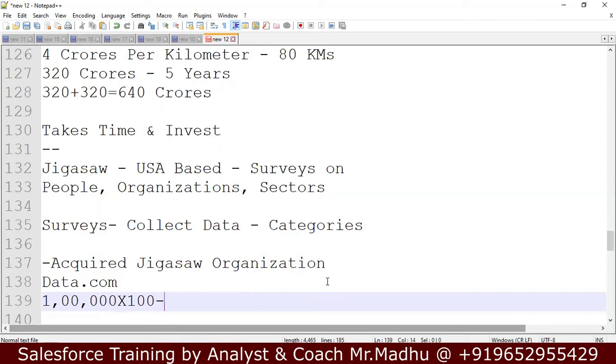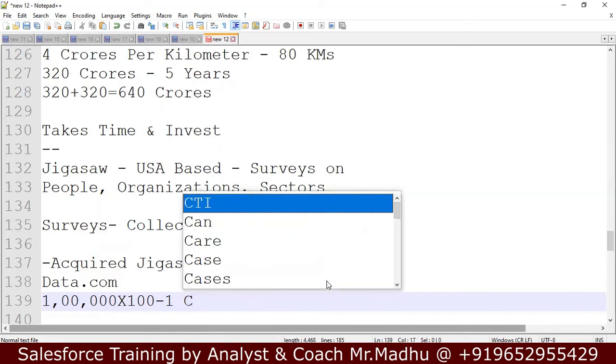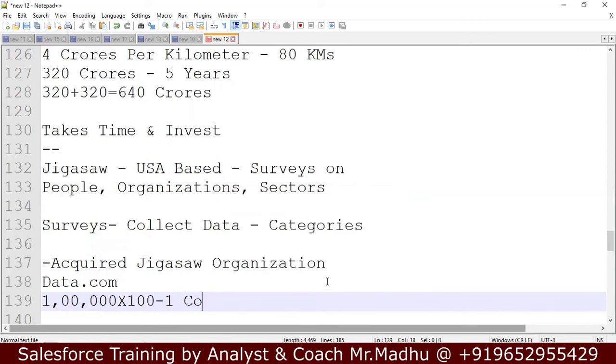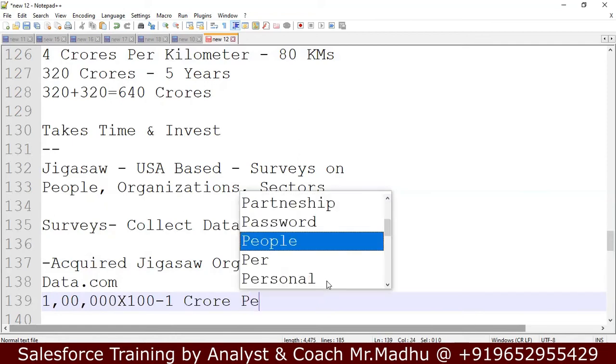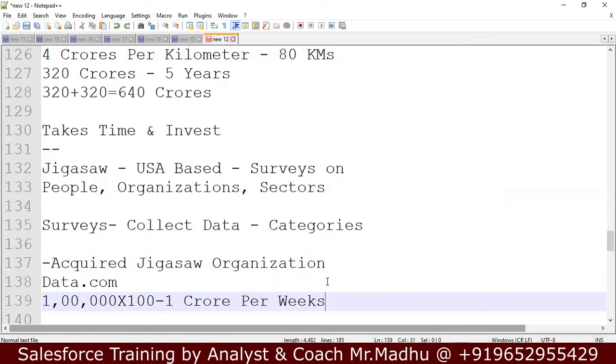So this comes to some amount. 5 plus 2, 7. 1 crore. They are getting 1 crore in 1 week or so. Like that, they will calculate how much we get for 5 years. If they feel they can get 640 plus crores, they will participate in the tender. Without conducting surveys, they can directly get data from data.com and calculate this.